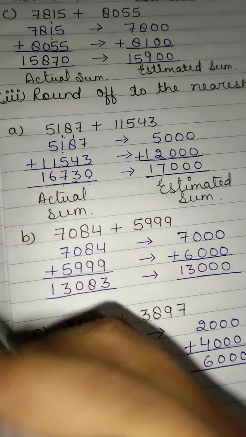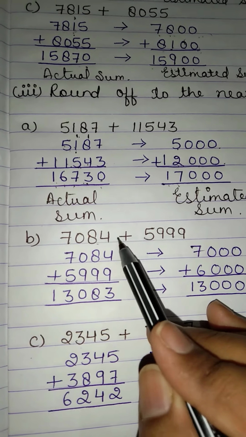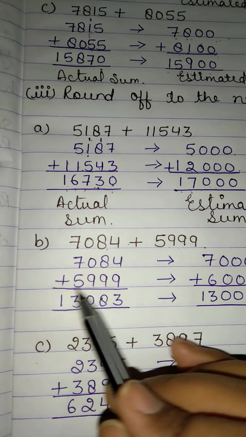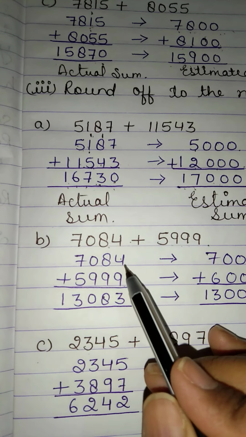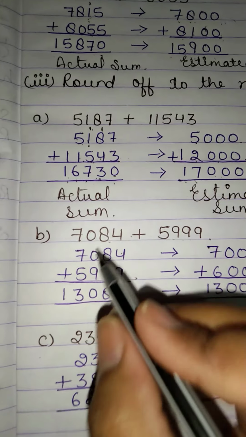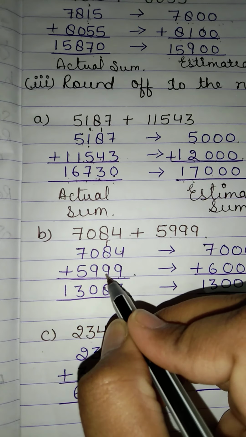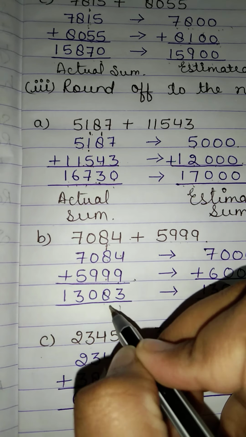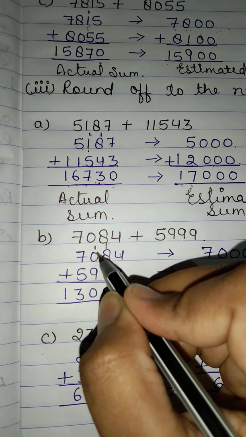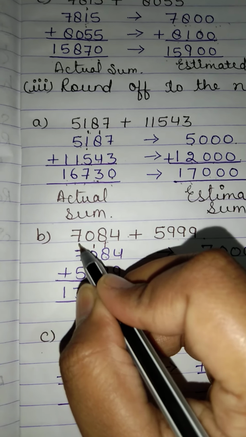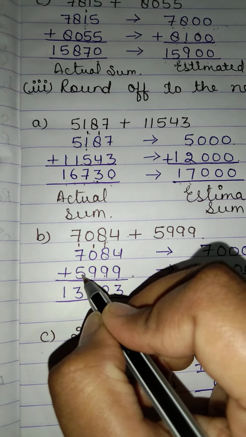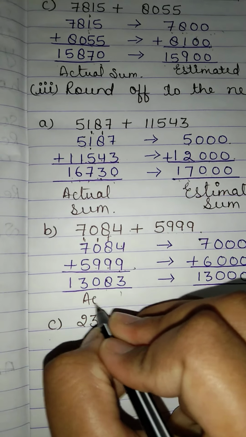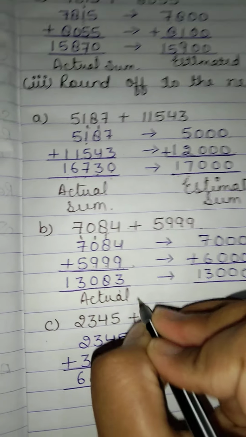Clear? Question number B, 7084 plus 5999. So 7084, 5999. We will add it. 4 plus 9 is 13, 1 carry. Now 8 and 9 is 17, 17 plus 1 is 18. 8 we will write here, 1 we will give carry. 1 plus 9 is 10, 1 we will give carry again. 7 plus 5 is 12, and 1 carry is 13. So 13,083 is the actual sum.